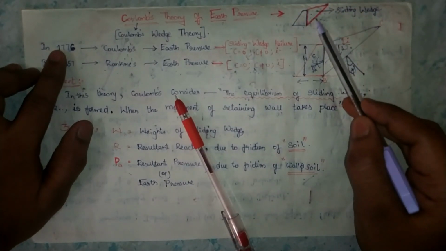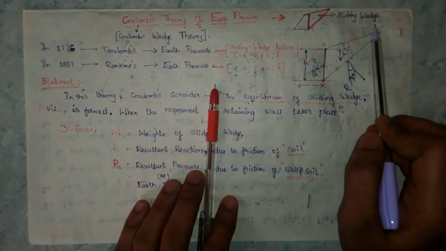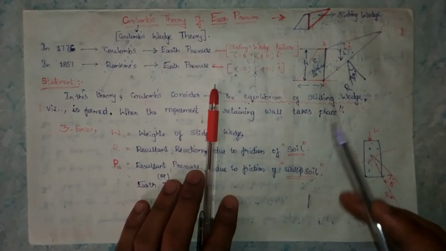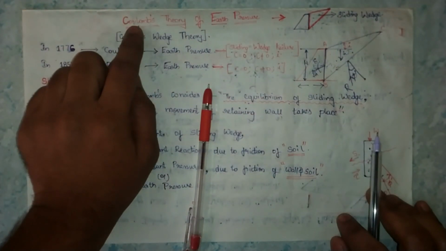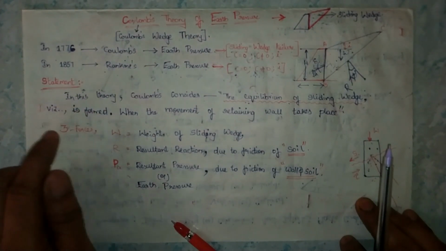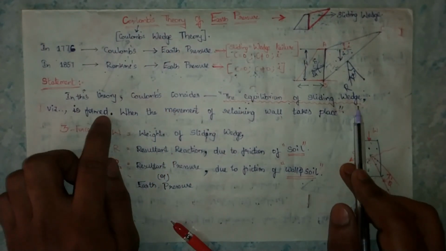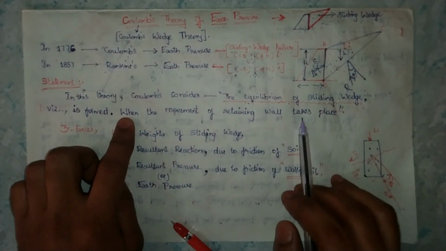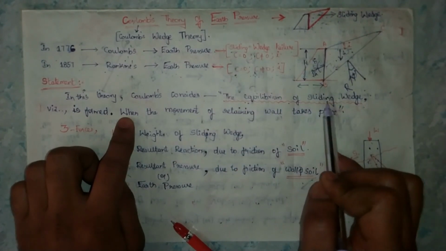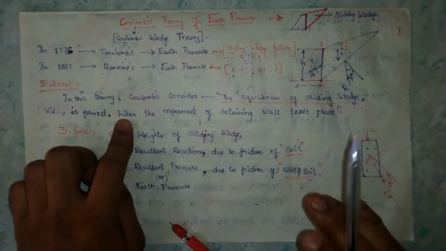So this is the sliding wedge of failure. How will this sliding wedge be formed? Coulomb gave a small statement: in this theory Coulomb considers the equilibrium of the sliding wedge, which is formed when the movement of the retaining wall takes place. Again, the equilibrium of the sliding wedge. What is the sliding wedge? This triangle portion is called a sliding wedge.